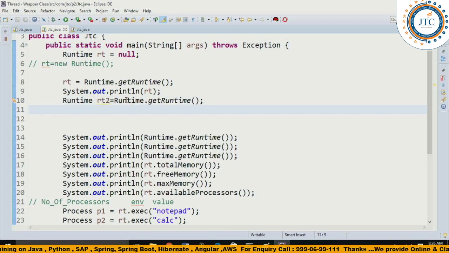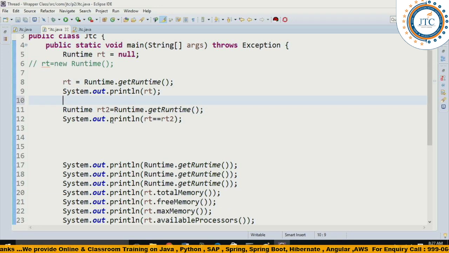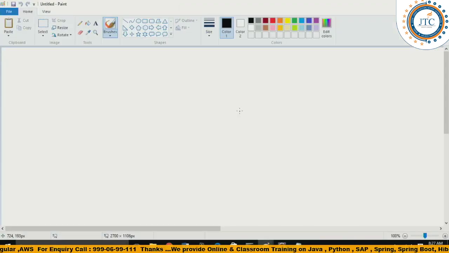When I'm saying it's been implemented on the basis of the singleton design pattern, what is the important thing we should try to achieve in these cases? Let's see what I'm trying to achieve. The first important thing I'm trying to do is check RT equals RT2, to make it clear. Let me show you. Whether what I'm saying is correct or not, let's see. I'm running this here. You can see the output of this one.